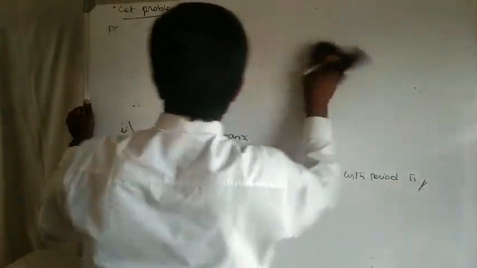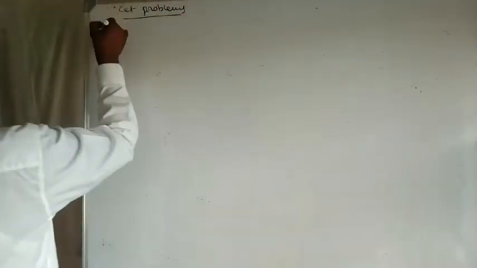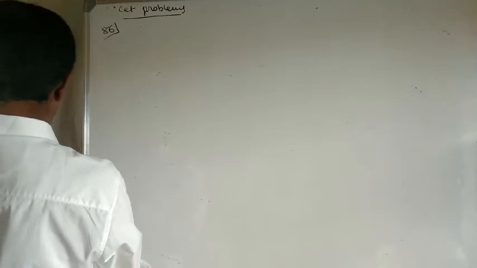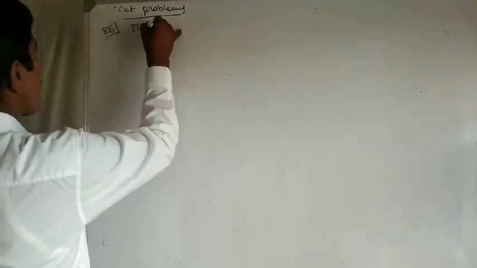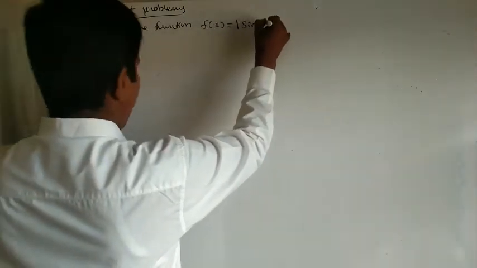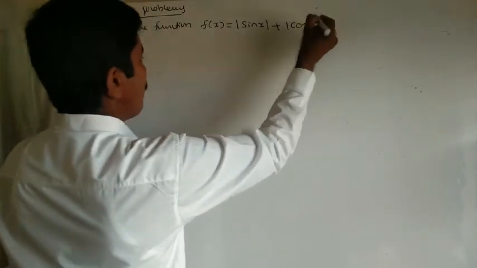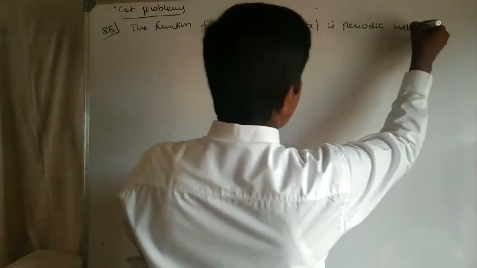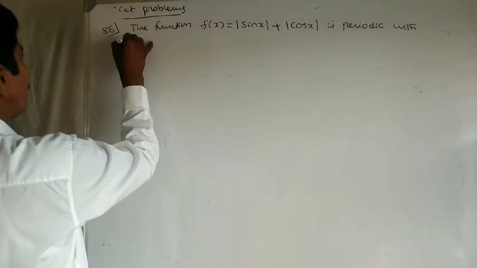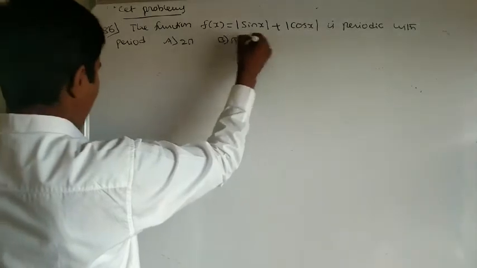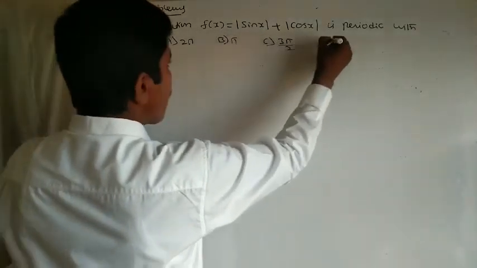So now I go to problems. Problem 86: the function f of x equal to modulus of sin x plus modulus of cos x is periodic with period. Option A, 2 pi; option B, pi; option C, 3 pi by 2; option D, pi by 2.